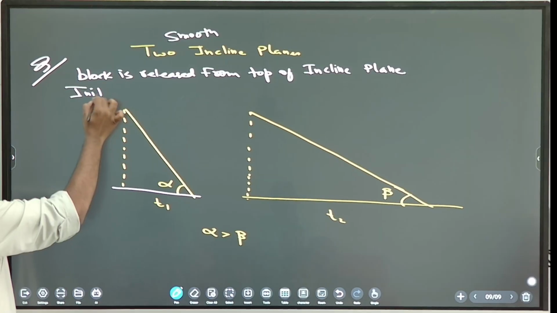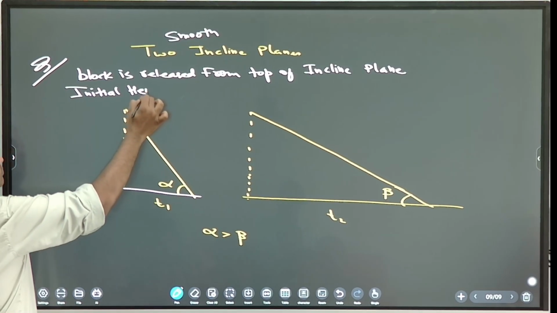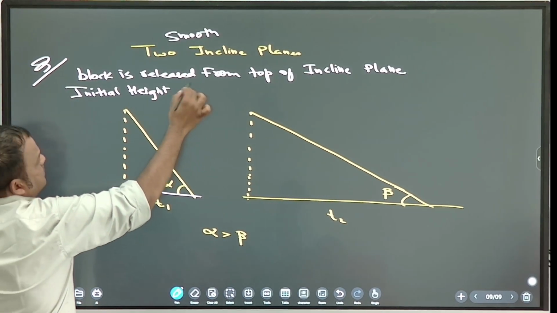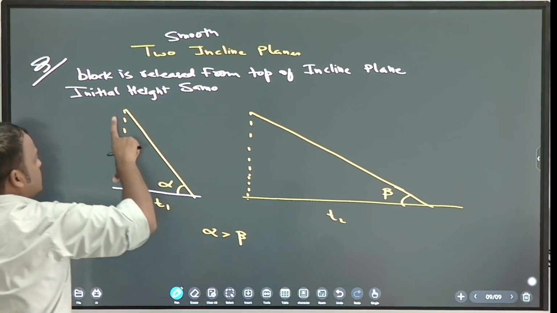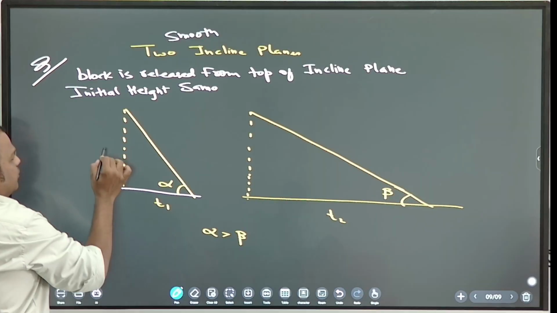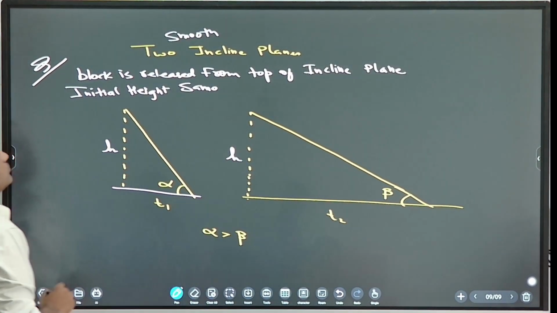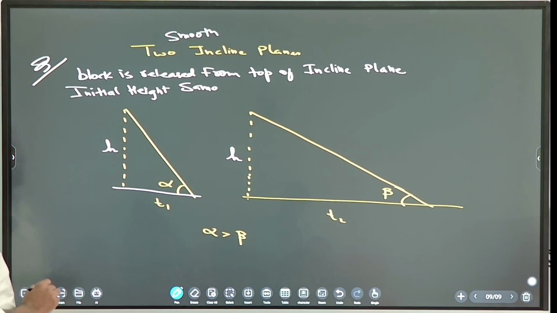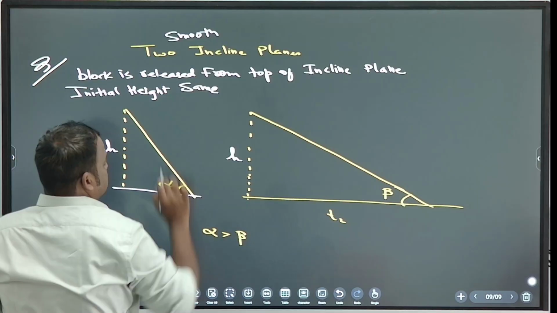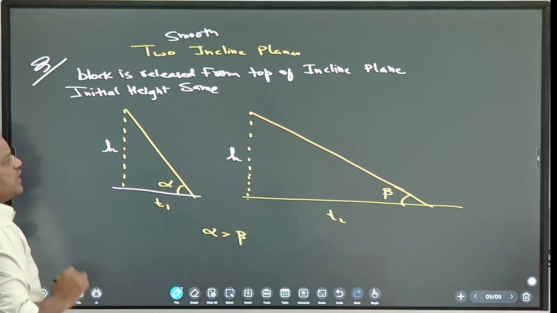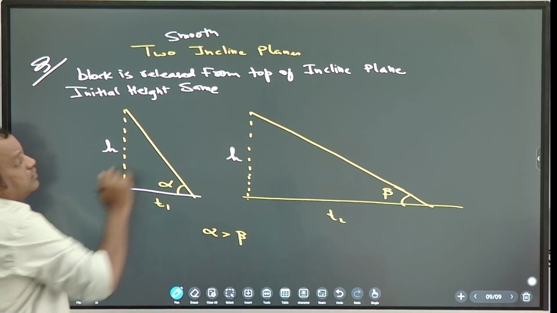Initial height same. You can assume this is h, this is also h. But angle of inclination different.